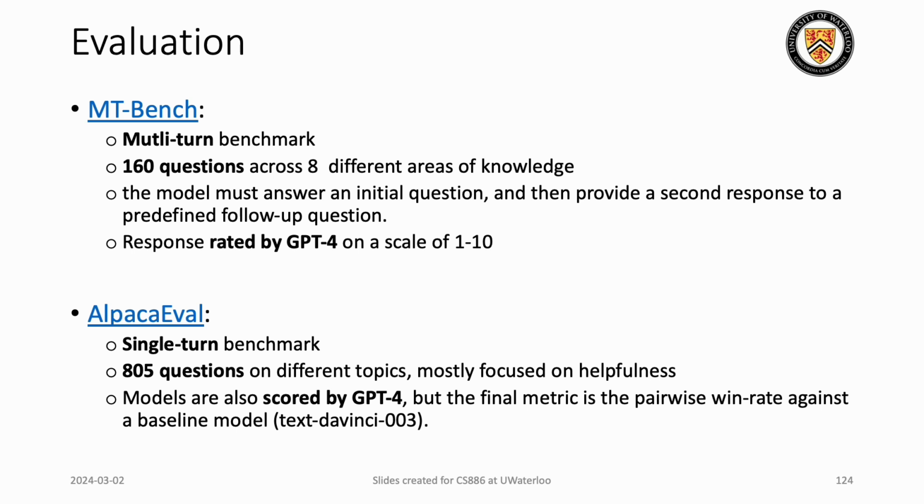The model is supposed to respond to that, and it has a predefined second question as a follow-up, and that is how the model will generate a second response, and then GPT-4 will be used for evaluating the combination of the responses.